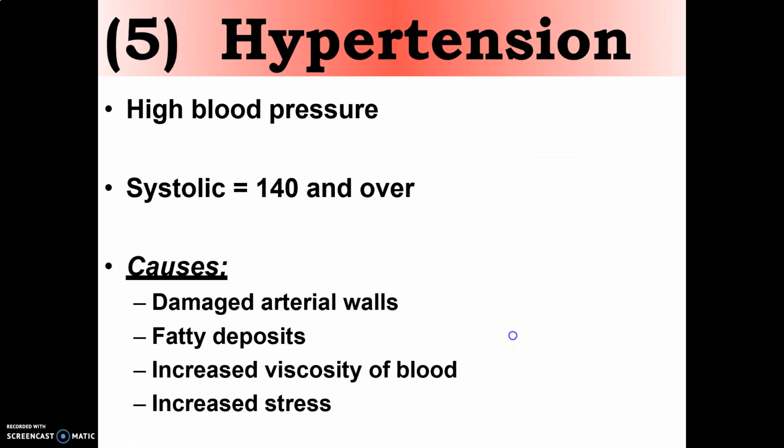नेक्स्ट इज हाइपरटेंशन, जिसे हम हाई ब्लड प्रेशर कहते हैं जनरल लैंग्वेज में. In this, the systolic blood pressure is 140 or more than 140. It can be caused because of damaged arterial walls or fatty deposits in the arterial walls, or there can be increased viscosity, thickness बढ़ गई है अगर blood की, and because of increased stress, stress level बहुत ज़्यादा है तो उसकी वजह से भी it can lead to hypertension.